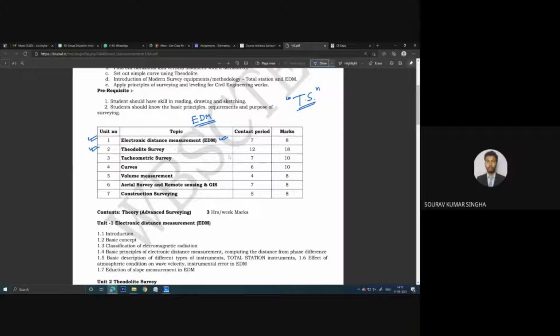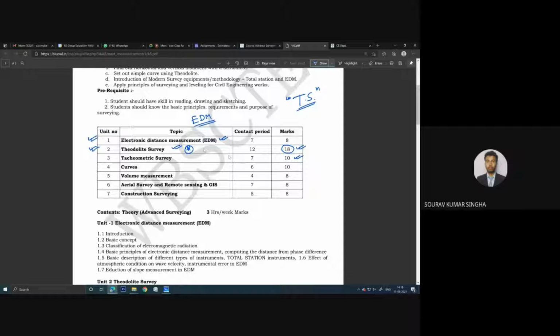Now coming to the topic, I'm just going to give you a brief introduction of each topic you are going to learn in this subject, and then I will go topic by topic. The second one is theodolite survey. Today we are going to start this. Why have I chosen this? Because this subject has the maximum marks, 18 marks, and it is a very easy subject, and you get higher marks. So first I will complete this one, then 18 and 10, that means in decremental order, not in incremental order.